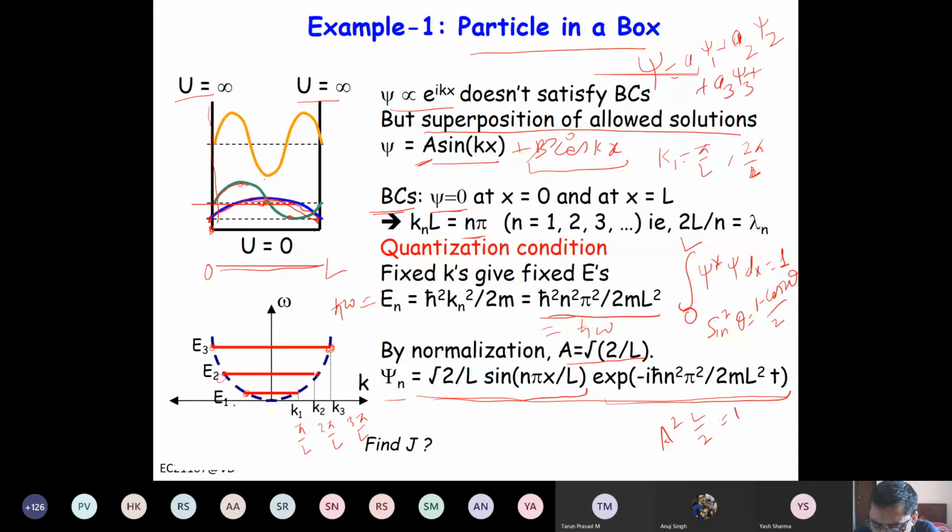Now k and minus k, what will be the difference? What is the meaning of minus k? Direction of propagation is the opposite direction. Correct. But here, do we have a traveling wave? They are confined inside, right?